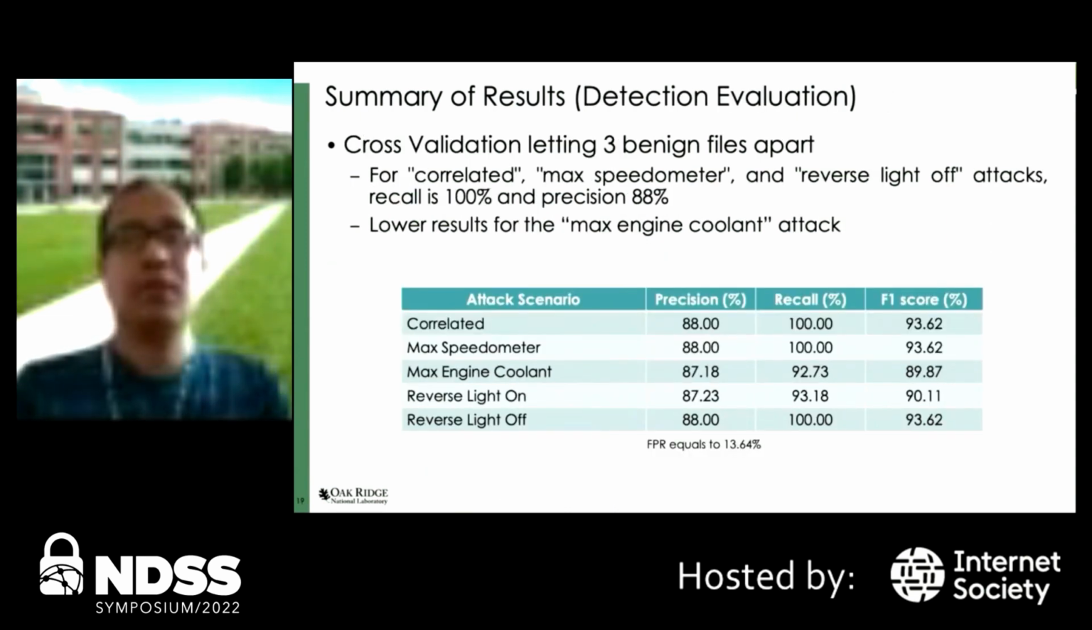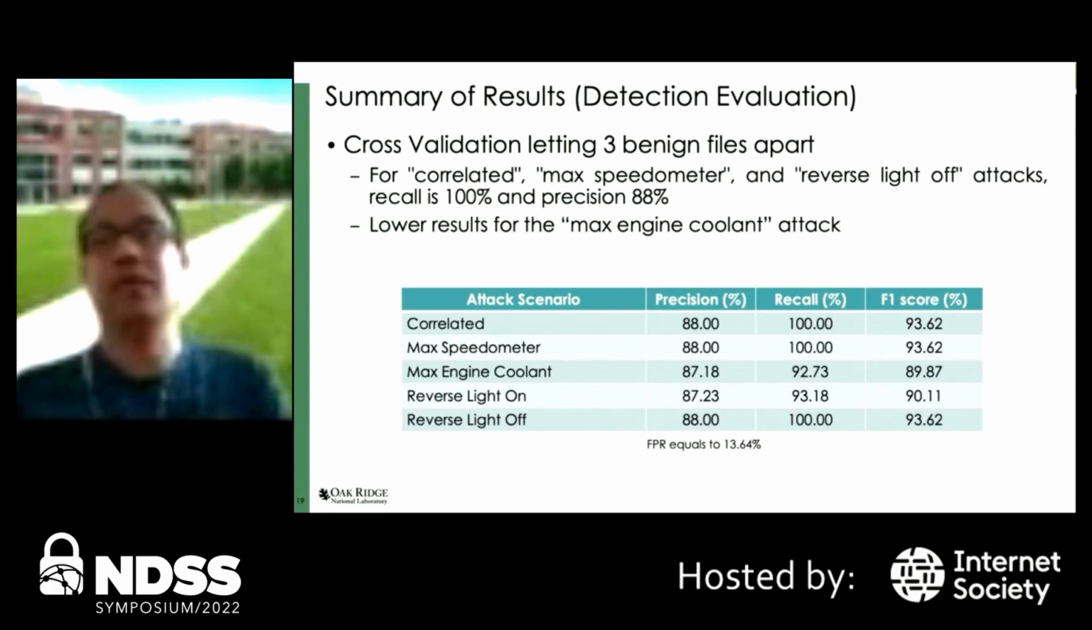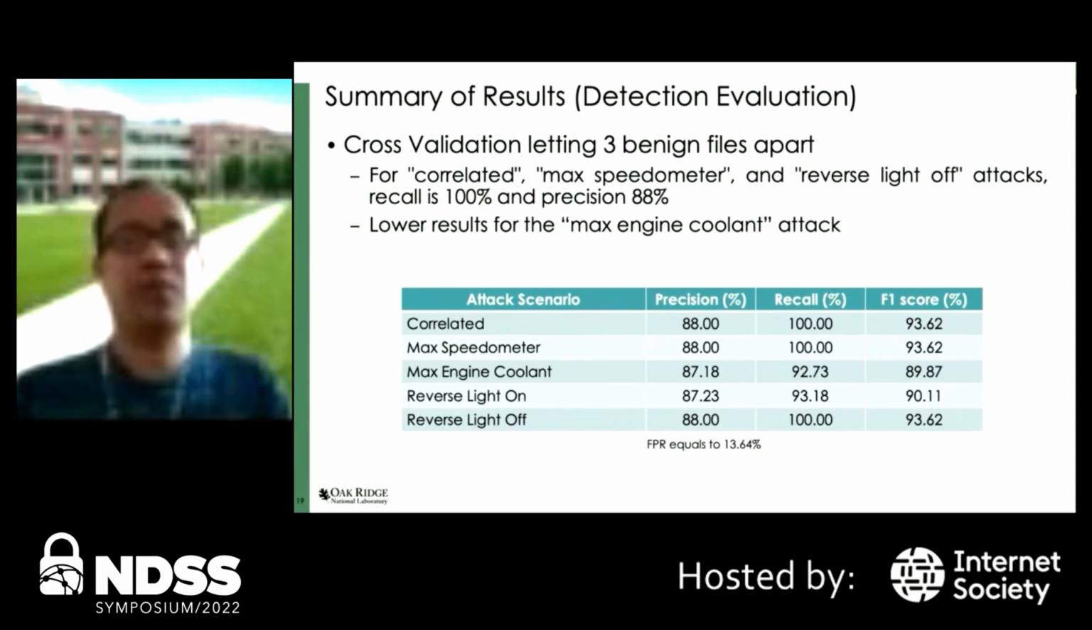We also compute and compare the performance of the proposed framework for classifying benign and attack files. For that, we use cross-validation by leaving 3 benign files apart. We found that for the correlated max speedometer and reverse lights attacks, the recall is about 100% and precision 88%. The lower results were found for the max engine coolant attack for the reasons we explained before.